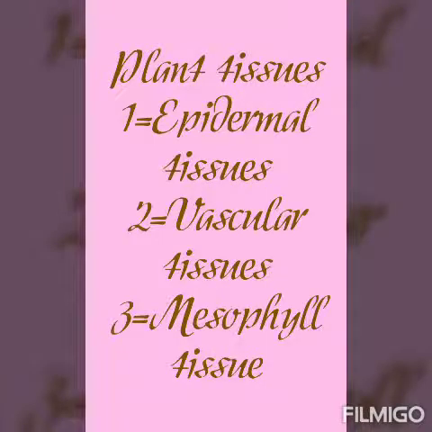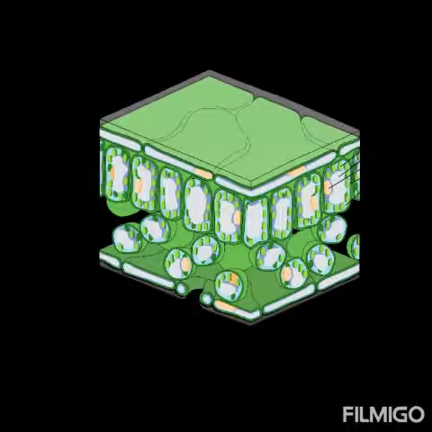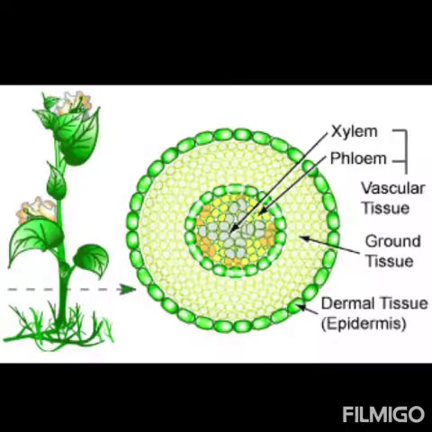First of all, plant tissues. In plants, there are three types of tissues to perform specific functions: epidermal, vascular and mesophyll tissues. Students, first of all, epidermal tissues. Students, these are the tissues that cover the outer surface of roots, stems and leaves, meaning all of the plant. These tissues also protect the internal parts of the plant.